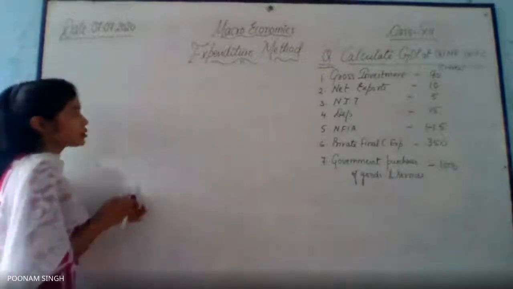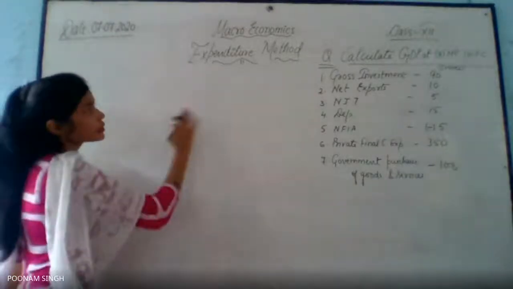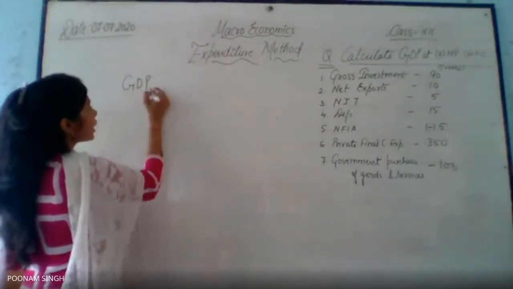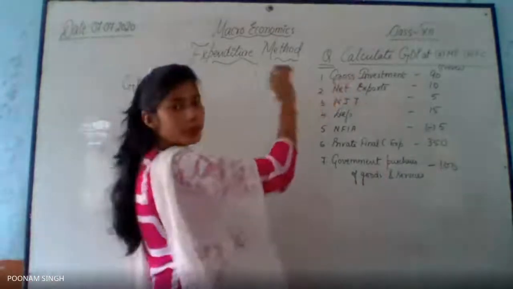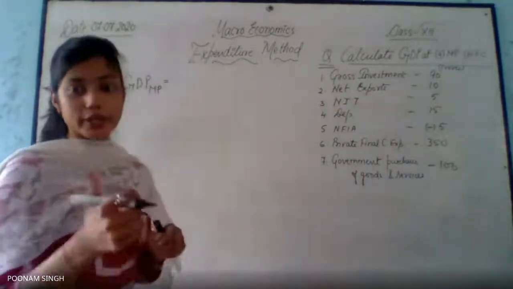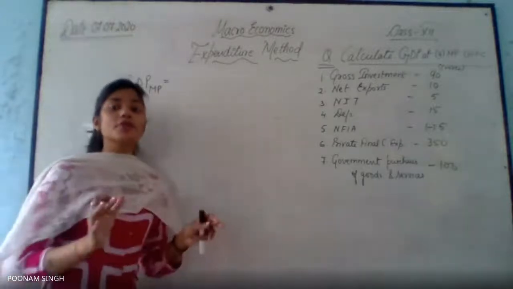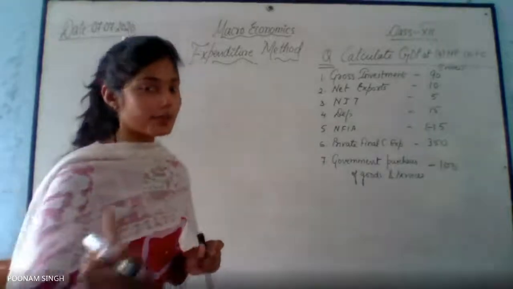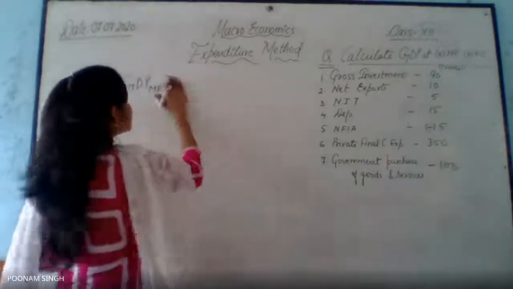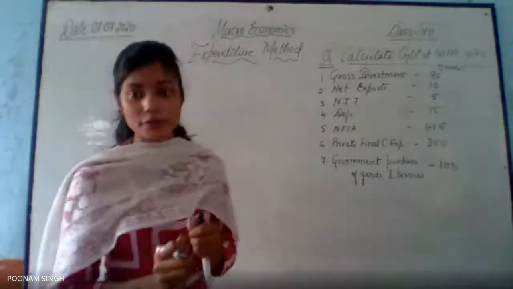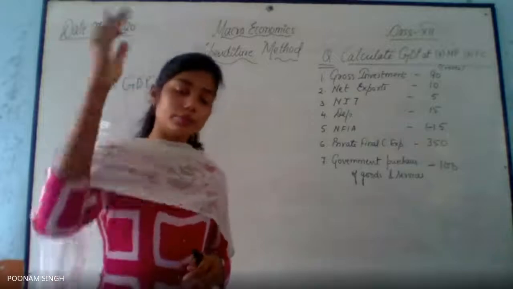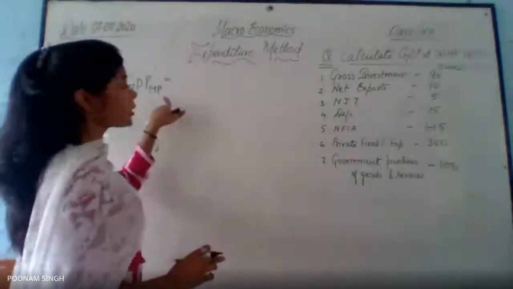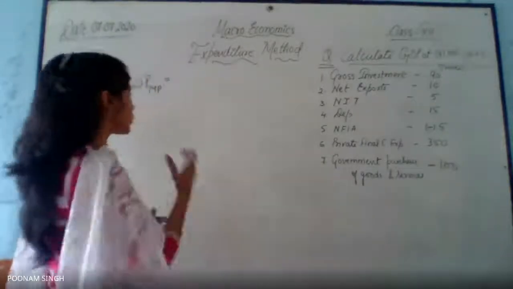Now let's write down first the formula. What we calculate with this expenditure method, that is GDP at MP. It means first thing we will be able to calculate in the question. We are asked to calculate, very nice. I am getting the answers also. Everybody has given the answer that GDP at MP is 550 and GDP at FC is 547. Very nice. It means this revision class is actually very effective, as those who have done this at the time when I was teaching it, you have done it very nicely. Very good.